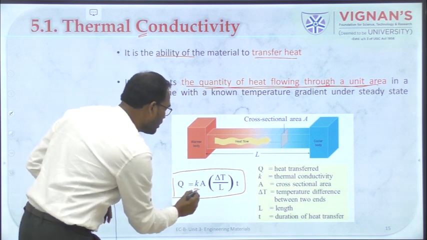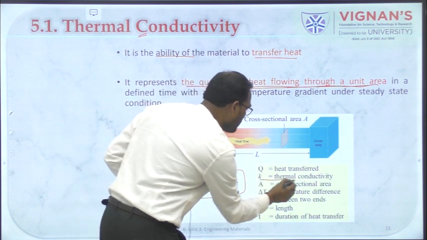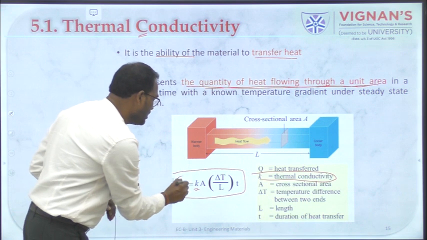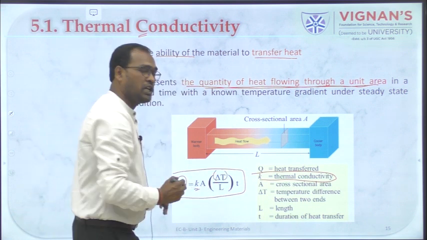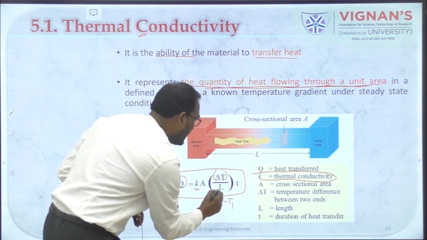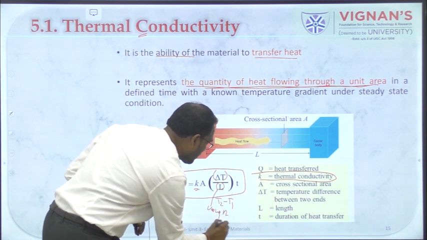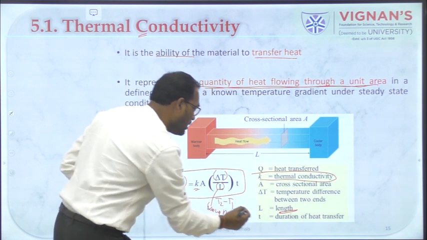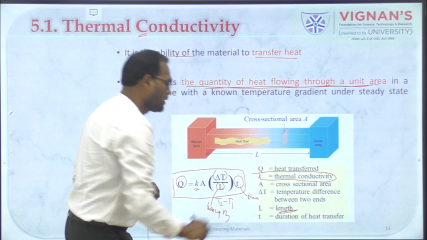K is your thermal conductivity and Q is the amount of heat transferred. Delta T is the change in the temperature, T2 minus T1, and L is the length of the material, okay, and then t is the time taken, right?